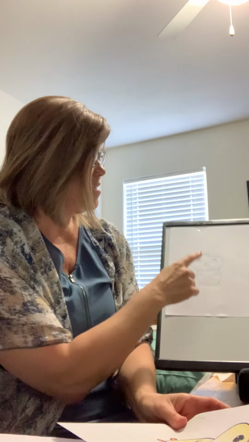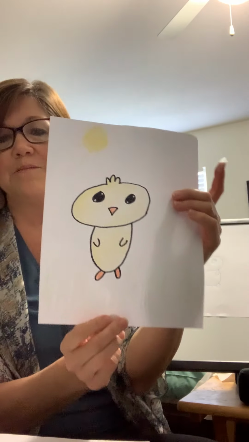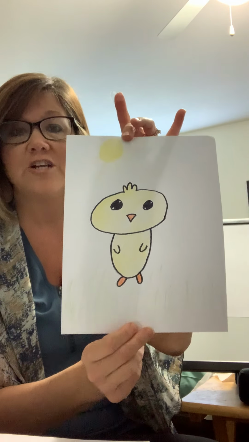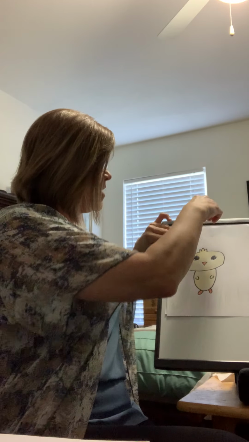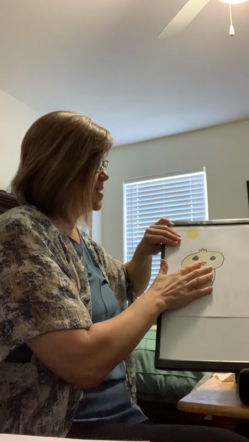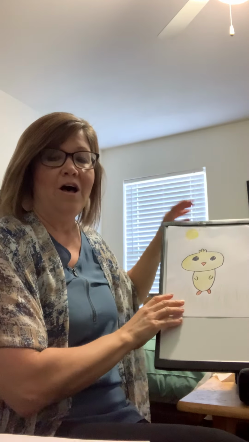So step 1 was I drew the picture. Step 2, I colored the picture to add detail. So there we go. That's my next thing. Step 2 to color. All right. Well, step 3 is then I have to think about what I want to write. What am I going to say about a chick?